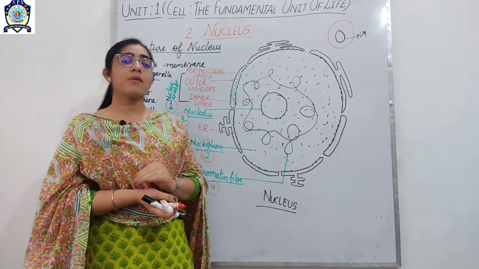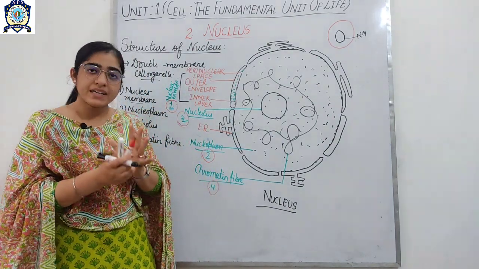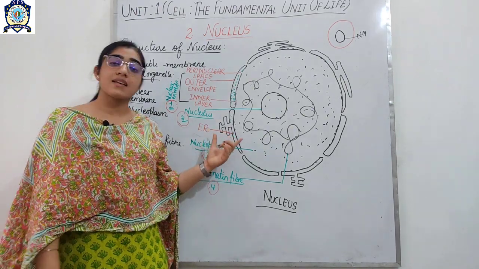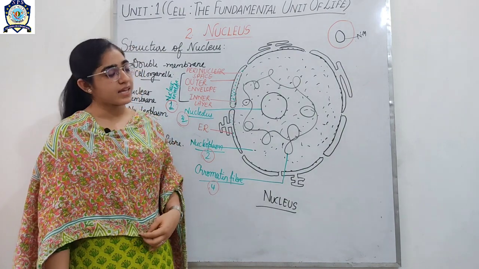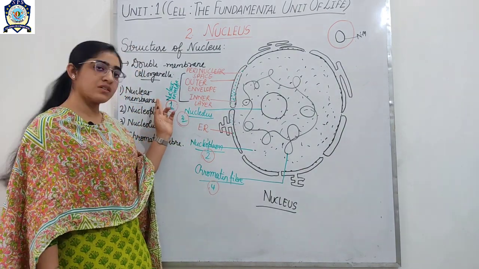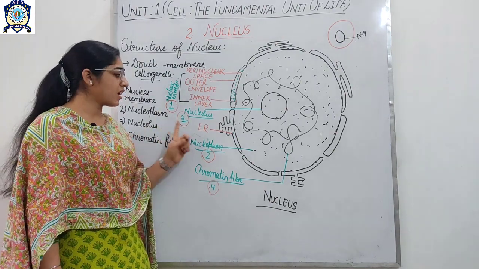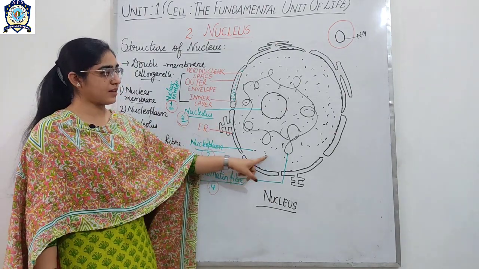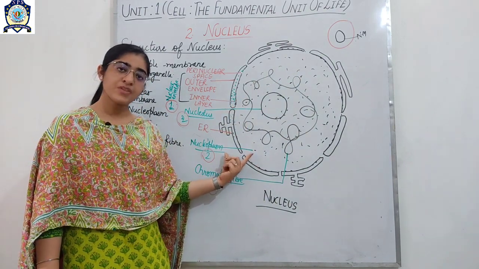So if we talk about the function, what does it do? It exchanges material between the cytoplasm and the nucleus of the cell. So this was all about the first component. Now let's start with the second, which is the nucleoplasm. This complete portion is the nucleoplasm.